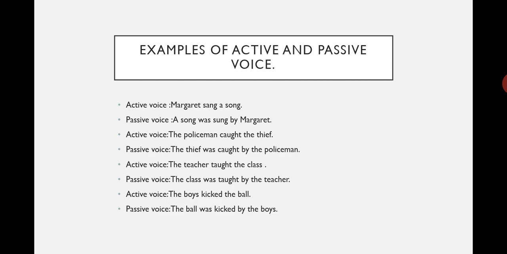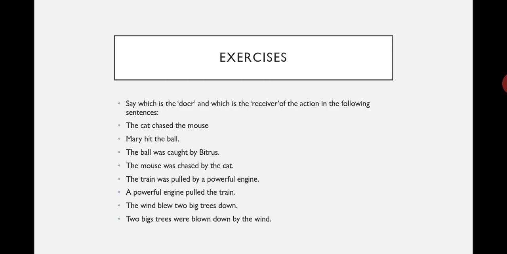Let's go for a typical example of what I'm trying to say here. Exercise. Say which is the doer and which is the receiver of the action in the following sentences. The cat chased the mouse. You can see the cat there is the doer. While who is receiving the action? The mouse.